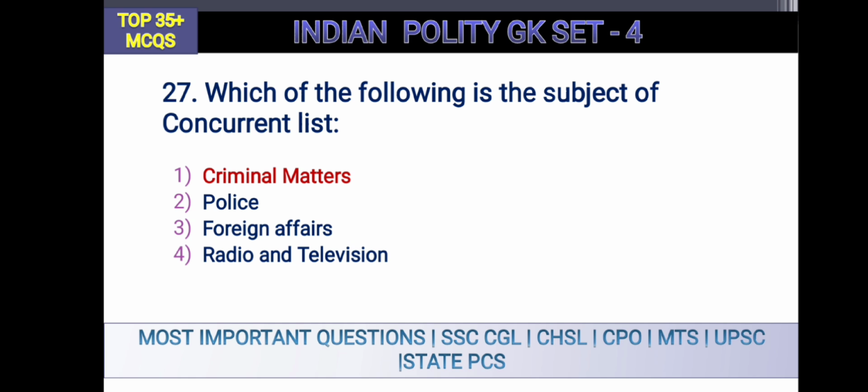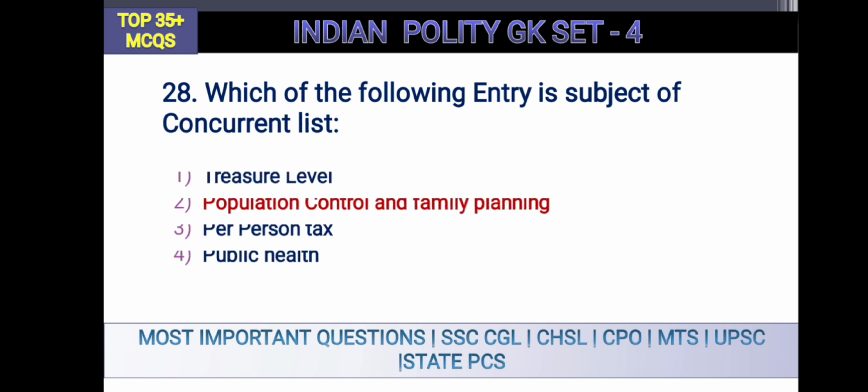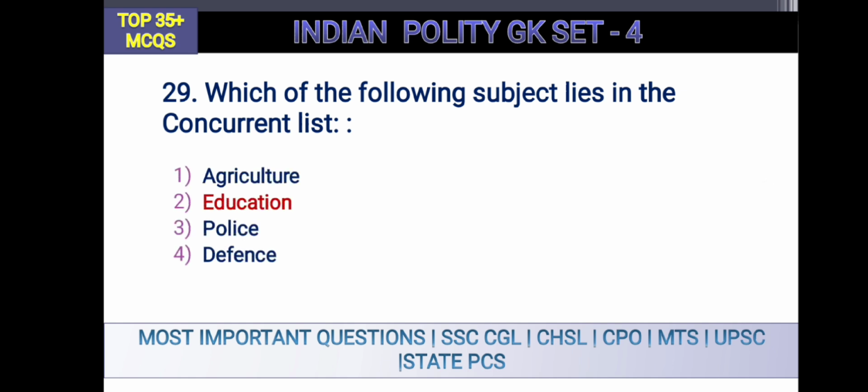Criminal matters come under the concurrent list, okay. Which of the following entries is the subject of the concurrent list? Population control and family planning come under the concurrent list. Okay, option number 2, population control and family planning. Which of the following subjects lies in the concurrent list? Out of these 4 options, education lies in the concurrent list. Concurrent list means the state can also make laws and the union also can make laws on this matter.